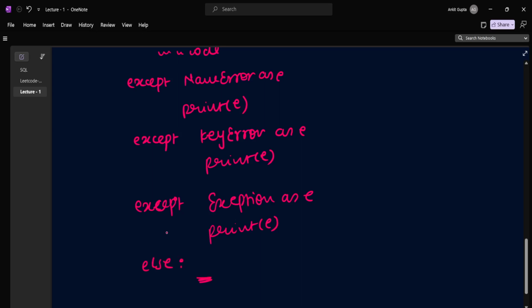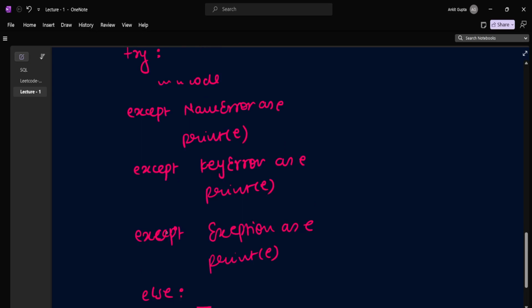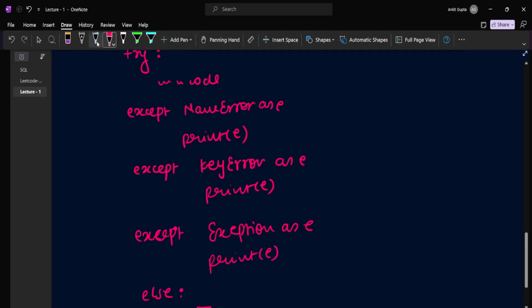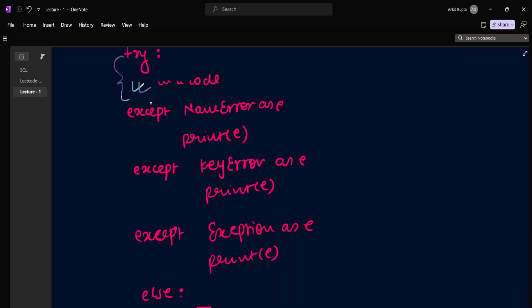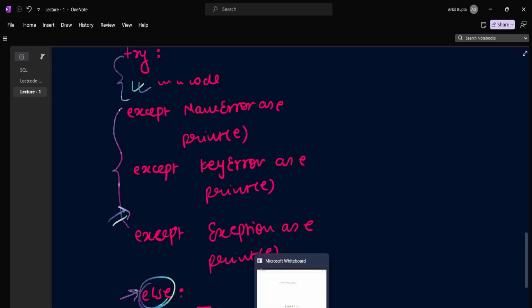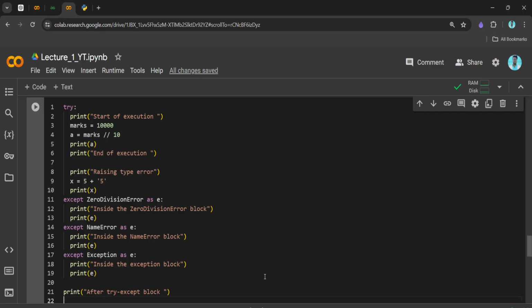So what does this syntax mean? Let me explain this. Here we are saying try to execute this, and if any exception occurred, then try to handle it over here. If nothing occurred, then run this else block. Understood? Let me give the demo of it.